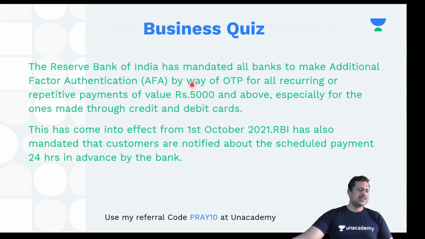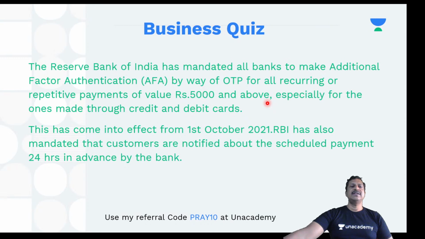Now, let's see a little bit of information about that. So have a look on this. The Reserve Bank of India, that's RBI, has mandated all banks to make additional factor authentication (AFA) by way of OTP. OTP means one-time password for all recurring or repetitive payments of value rupees 5,000 and above.